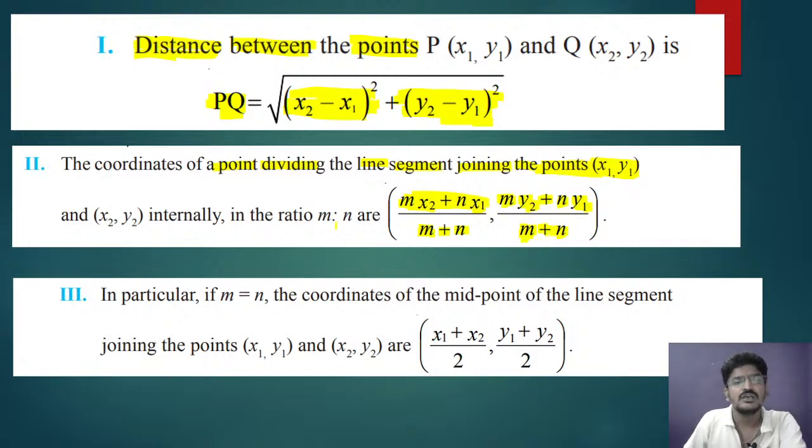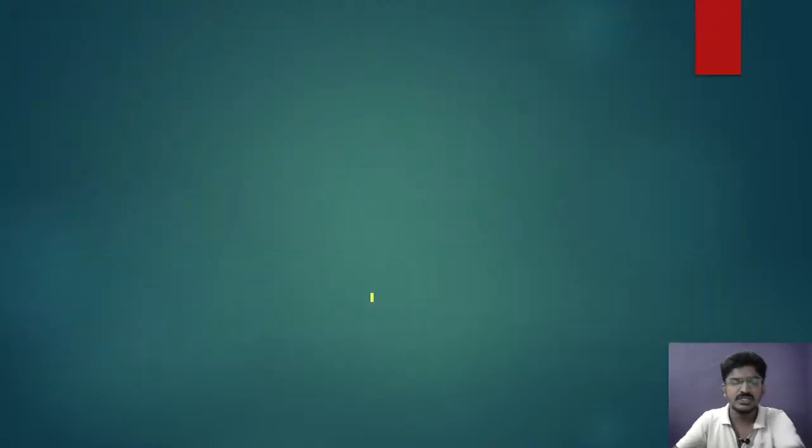Clear? So here you can see that m is to n is the ratio. Clear? Okay.